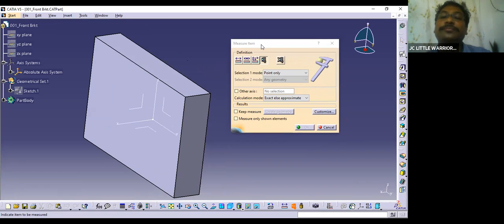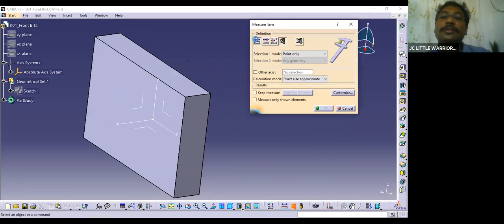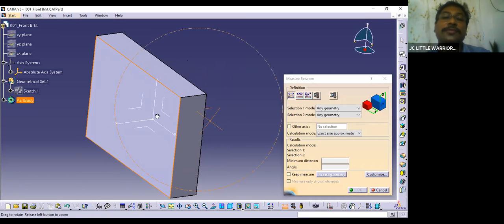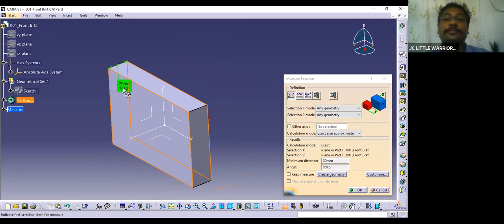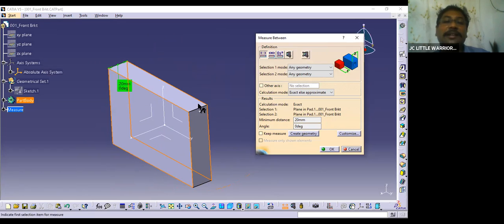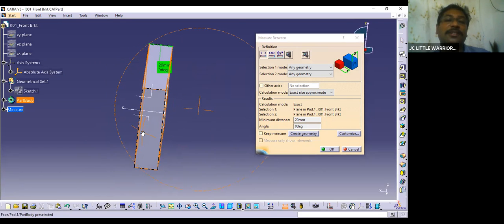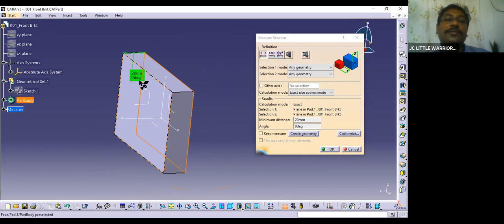See this face and this face, here it is 20 mm. It will show you how much that is. This face and this face are 20 mm apart, and the angle is 0. They are parallel faces, that's why there is no angle between these two faces, but the distance is 20 mm.